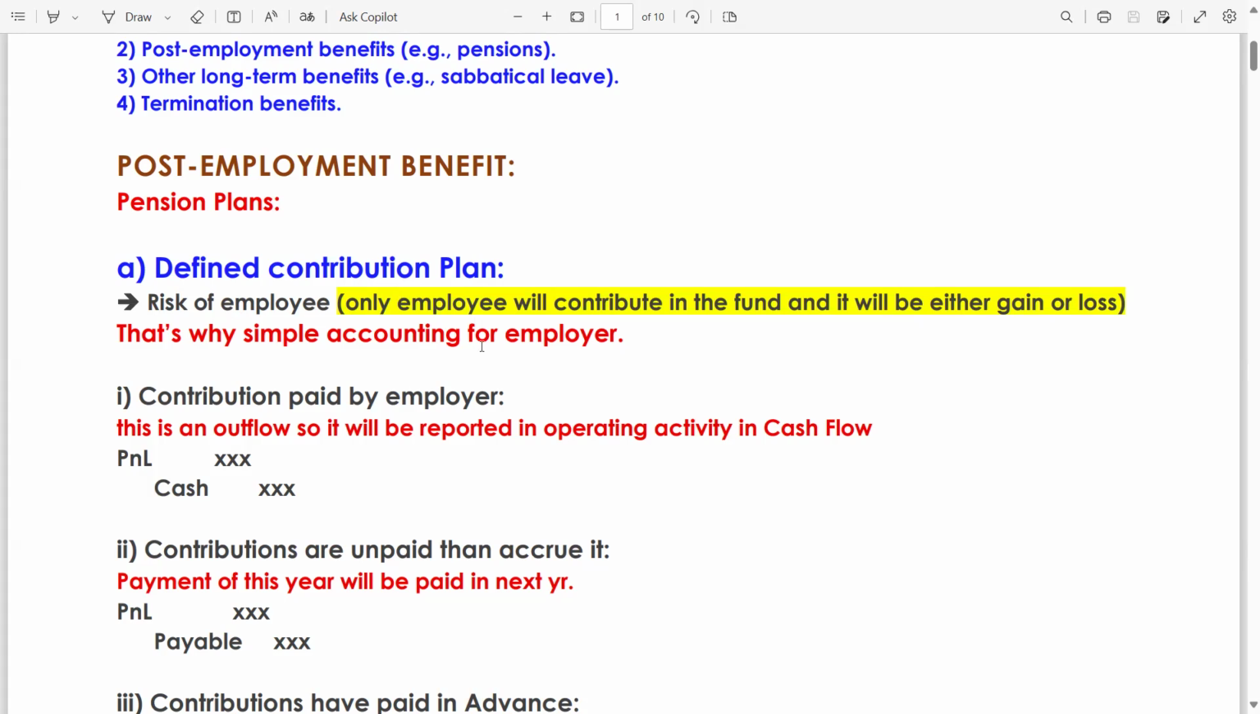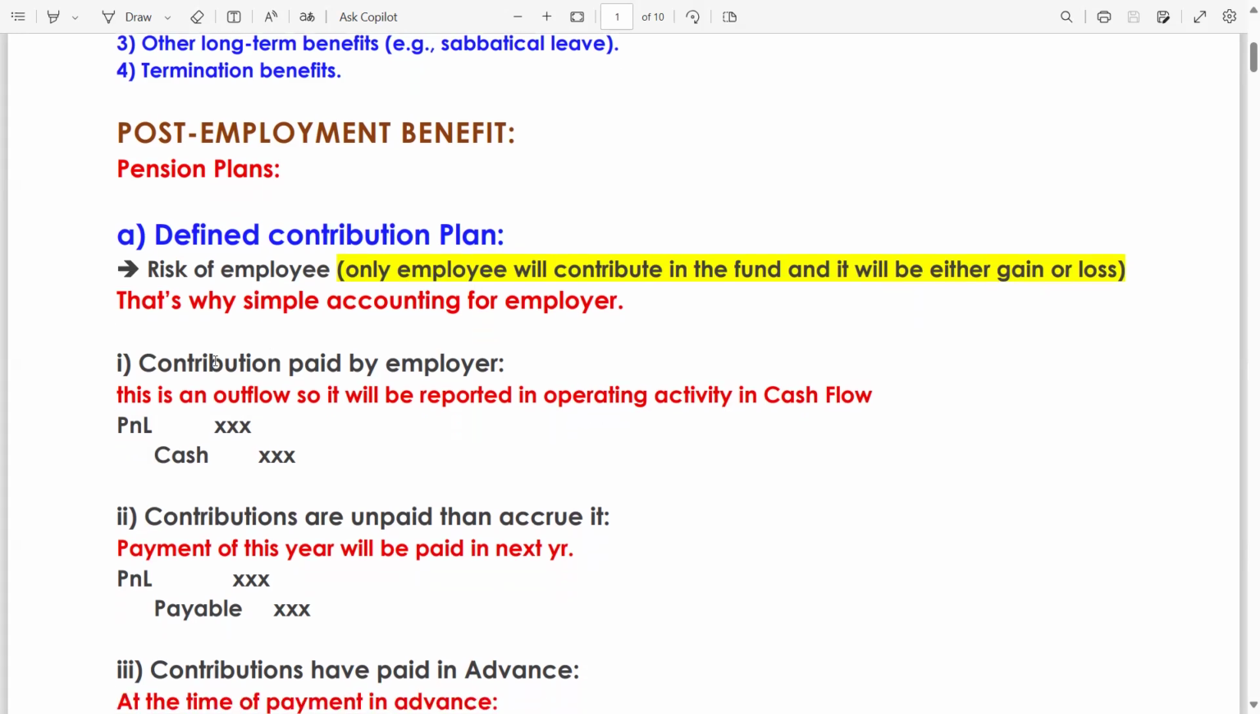That's why the accounting is simple for the employer. If a defined contribution plan is done by your employer on behalf of you, then of course the accounting will be simple for the employer. Contribution paid by the employer is an outflow, so it will be reported in operating activity in the cash flow. This point is related to cash flow. Why did I mention this line here? Because if you read this content and once you move to the cash flow, you will be aware of this thing. The employer's entry will be P&L debit, cash credit.